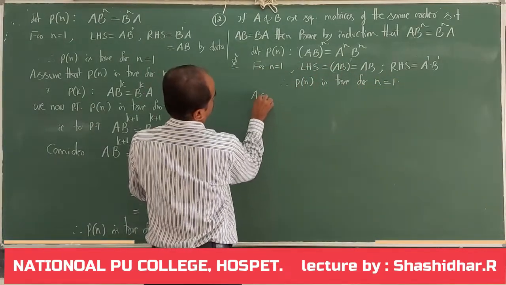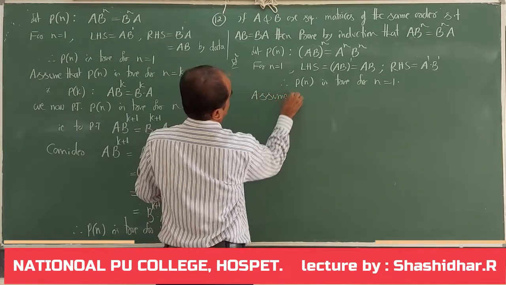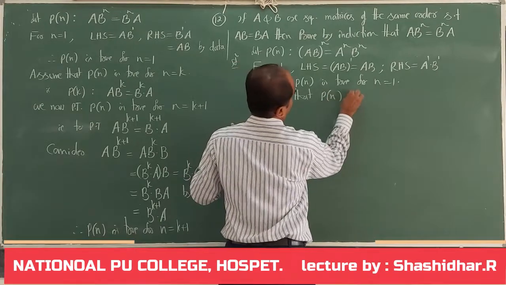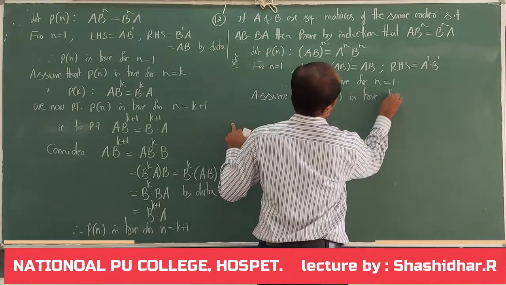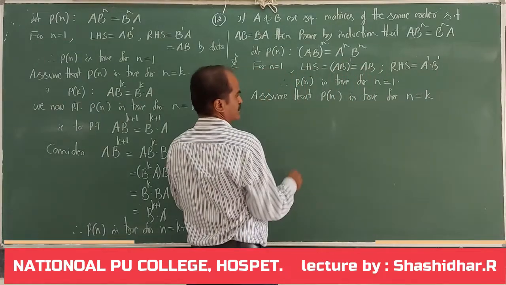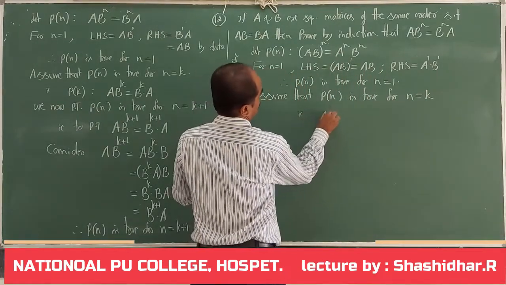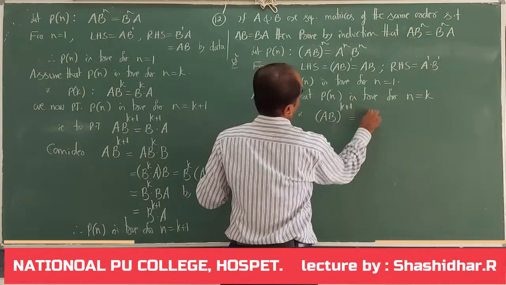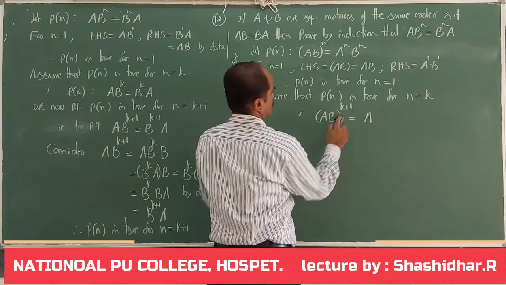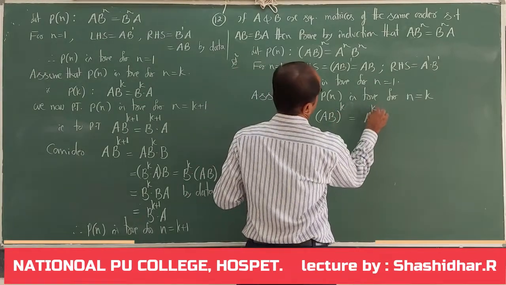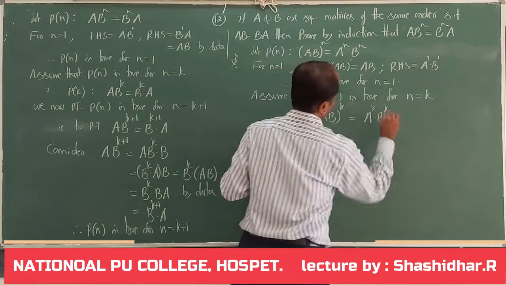Assume that Pn is true for n equal to k. That is, ab whole to the power of k is equal to a to the power of k into b to the power of k.